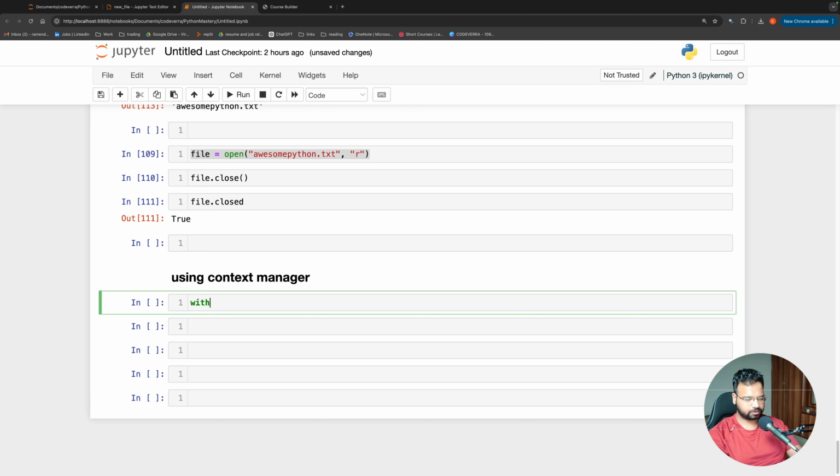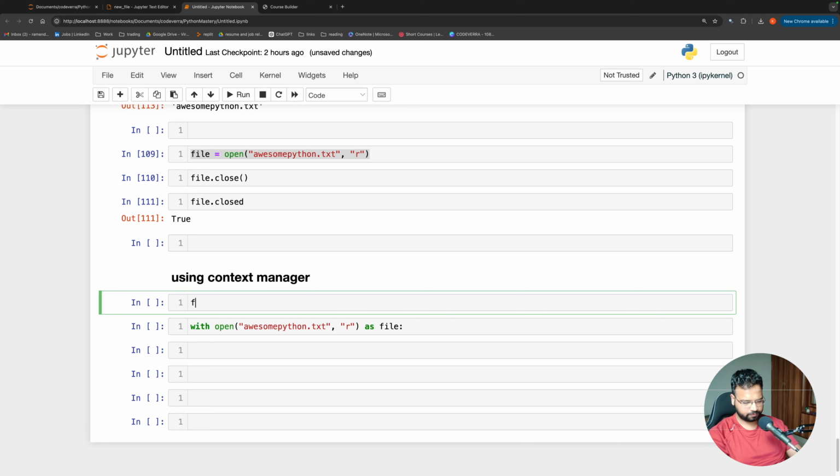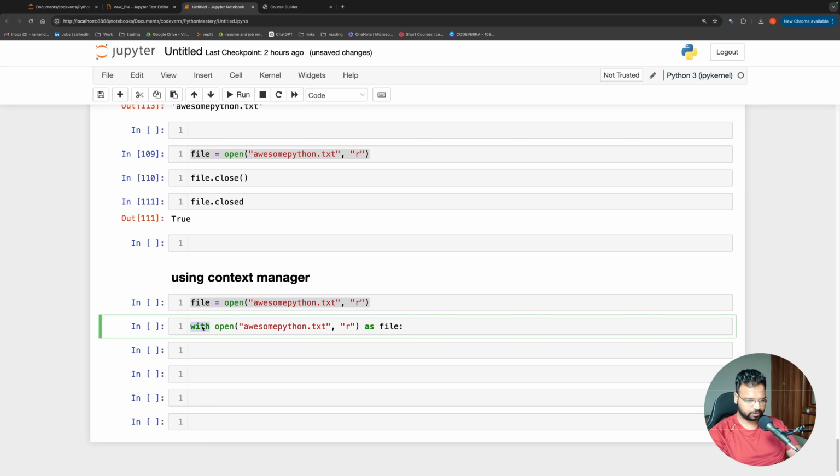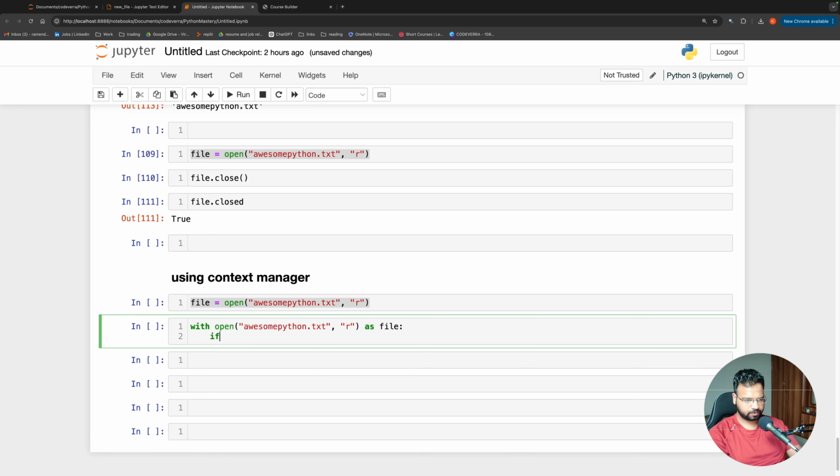If I want to read the same awesome Python text file again, I'll say with open, okay, and I will say awesome Python text, and I will say in read mode, and I will say as f or as file. Okay. Earlier what we were doing, we were saying file is equal to open awesome Python like this. Okay, this was the earlier syntax. Now we are using this with command. We are giving this file and we are reading it as file, and then we are saying file dot read, okay, with an indentation, and I will call it info.